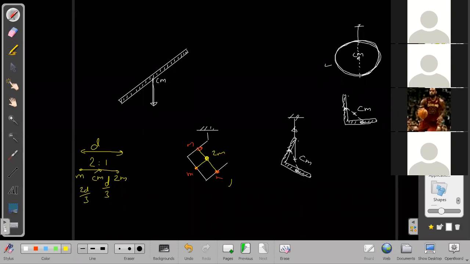Here, if each length was L, then this half length will be L by 2. The center of mass will lie close to 2m, by a distance of L by 2 upon 3, that is L by 6.